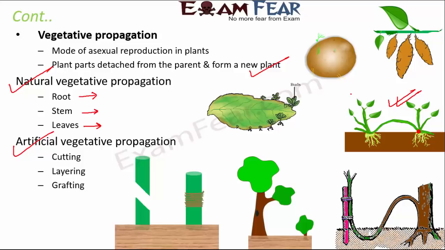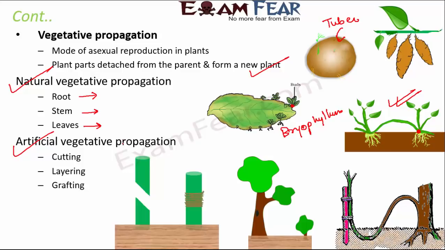And we also give them different names. For example, the underground stem of potato is known as tuber. The same in case of ginger is known as rhizome. In case of onion it is called bulb. And then you can also see vegetative propagation by leaves, as in case of bryophyllum. In bryophyllum, along the leaf margins, buds appear, and from these buds new plants develop. So these are various modes of natural vegetative propagation.